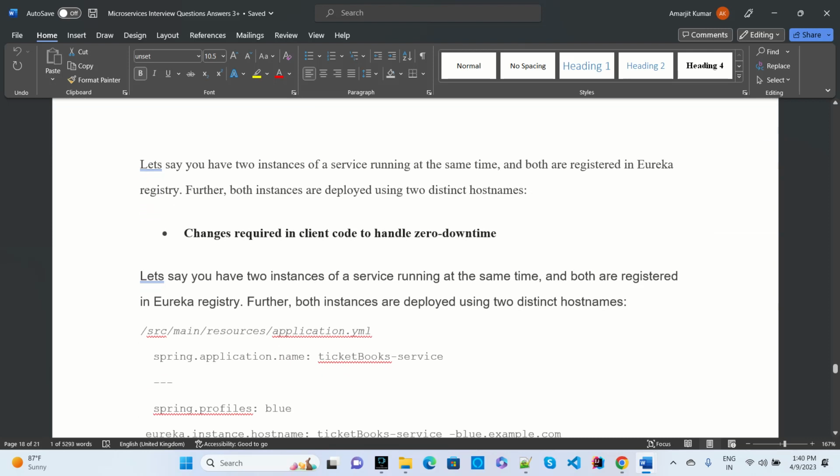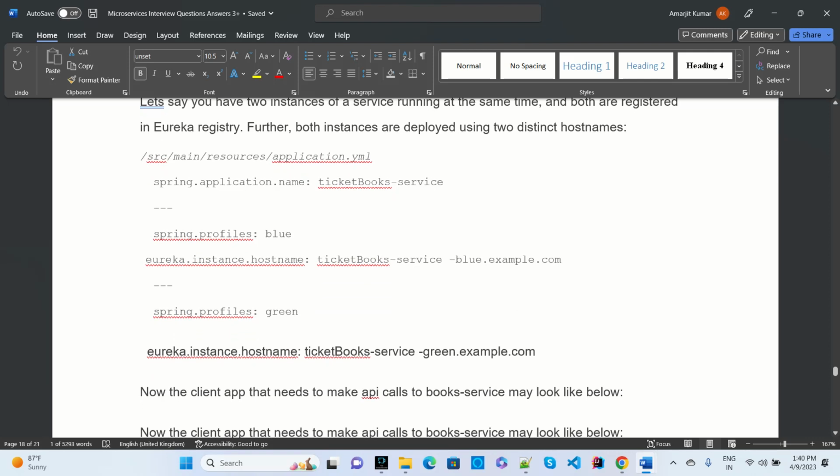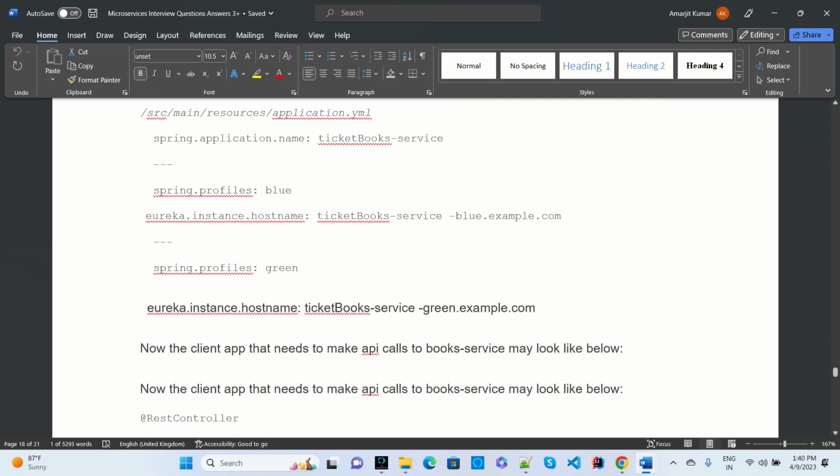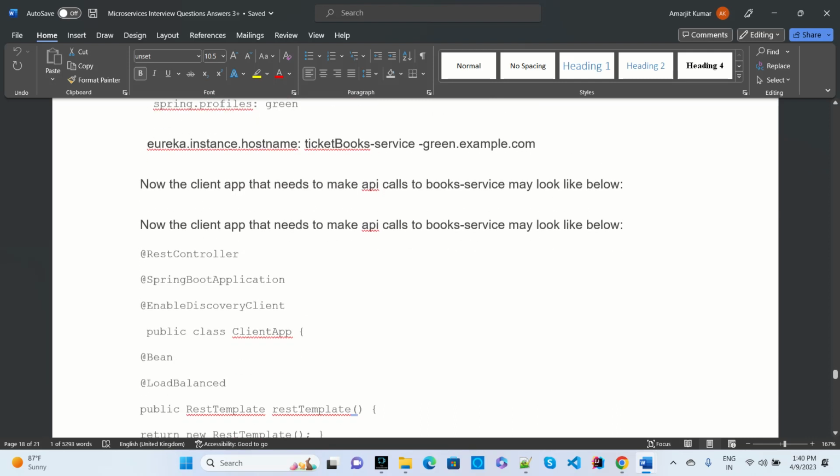That is a very good feature in microservices: blue-green deployment. You can see how it is handled in the configuration details.